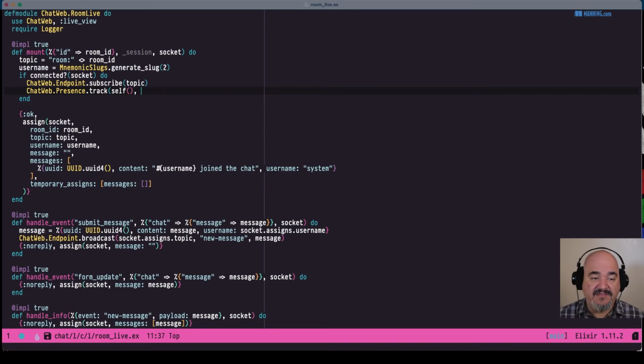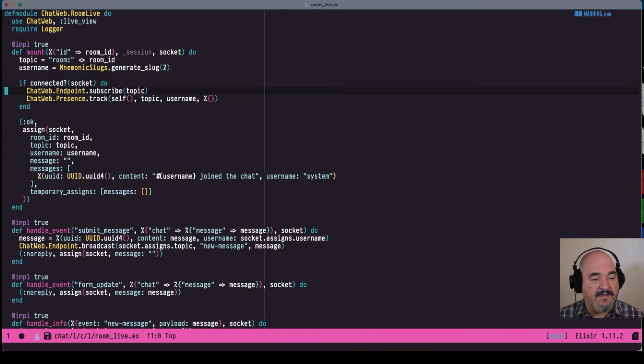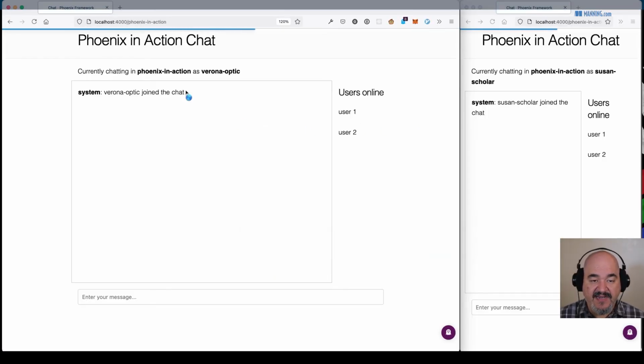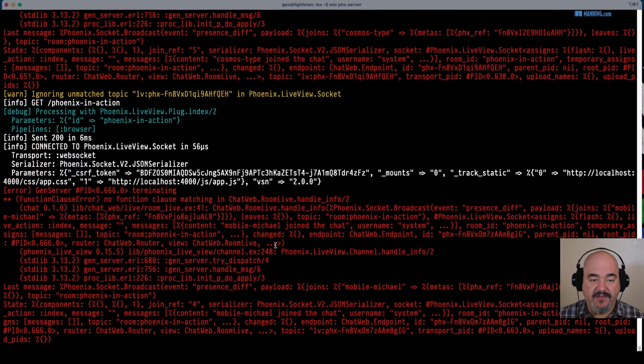But for now, we're going to say for this process, that's what self means, and for the topic of the room and the room ID, we're going to track the key of username. And then this map is the extra metadata we want to store about this particular user. In this case, we don't have anything in there. Let me save that. So now when the page loads here, all right, that is reloading a lot because we're getting error messages.